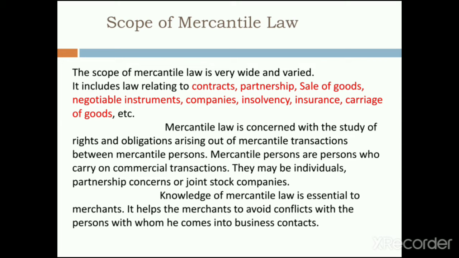So it will help all the merchants over India. It will help the traders, it will help the manufacturers, right? It will help the businessmen to do their business activities.